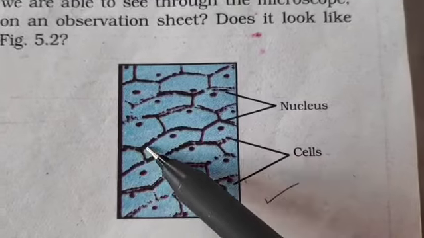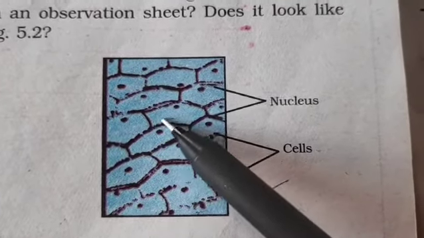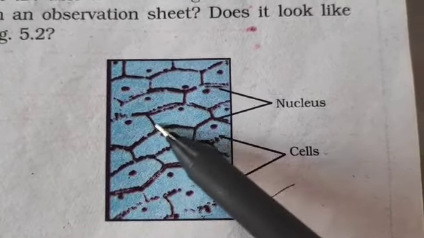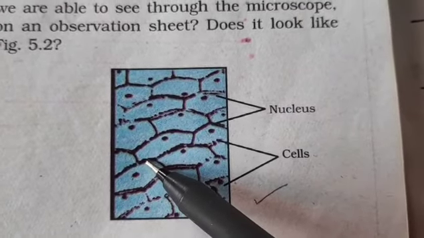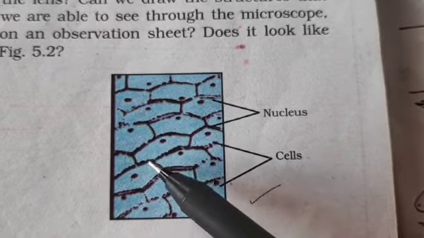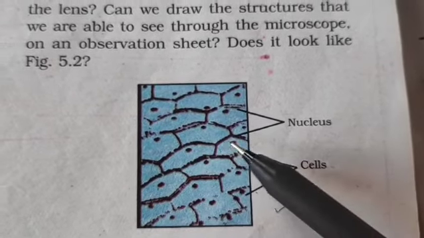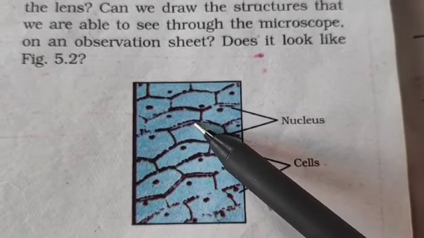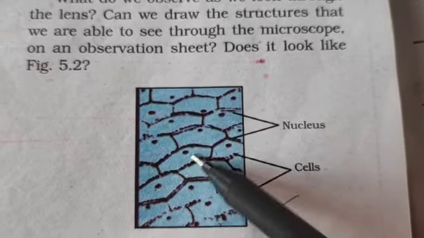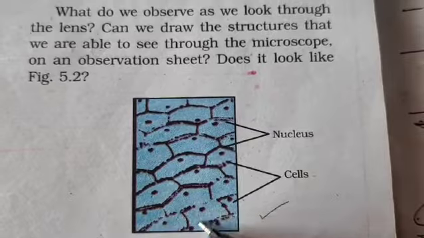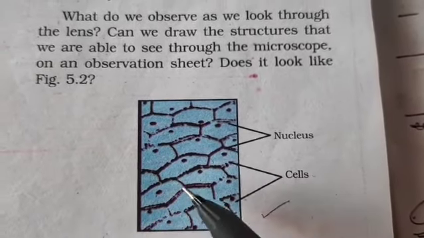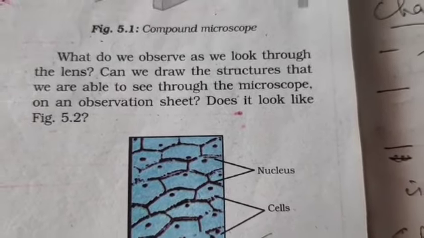This is called the compartment. See, it is closed from all the sides. When it is closed from all the sides, it becomes like a jail. Therefore, you give the term confinement, compartment, or a cell. These black dots are referred to as a nucleus, and this outer limiting membrane is called the cell wall. So this is roughly how an onion cell looks if you observe it under the microscope after you stain it.